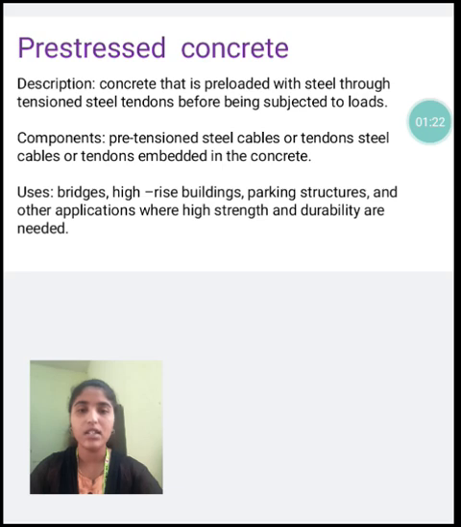Prestressed concrete description: concrete that is preloaded with steel, through tensioned steel tendons, before being subjected to loads. Components: pre-tensioned steel cables or tendons embedded in the concrete. Uses: bridges, high-rise buildings, parking structures, and other applications where high strength and durability are needed.